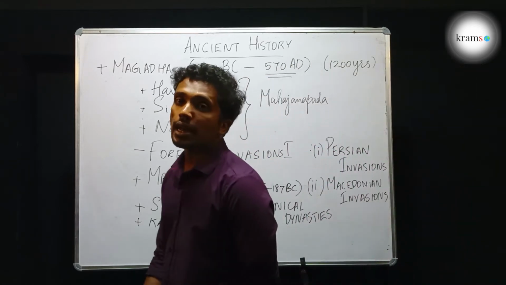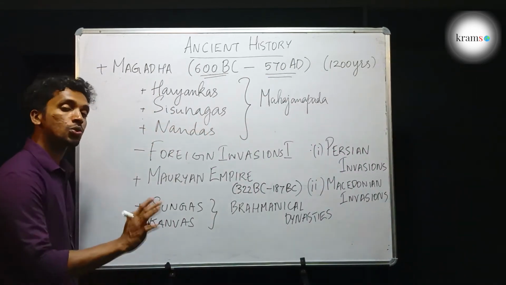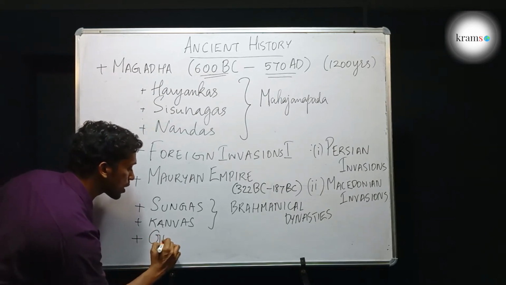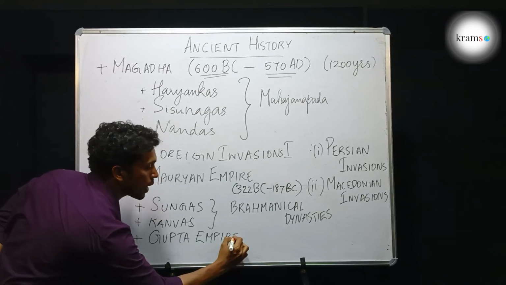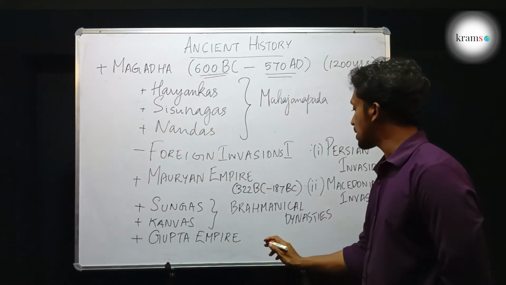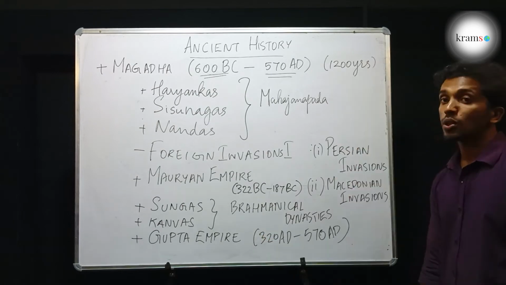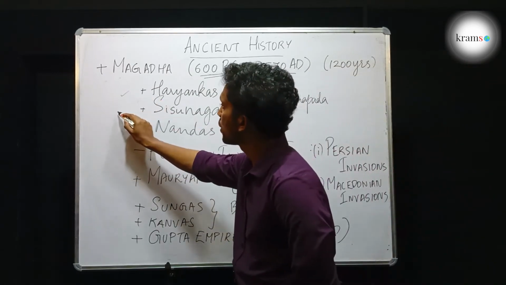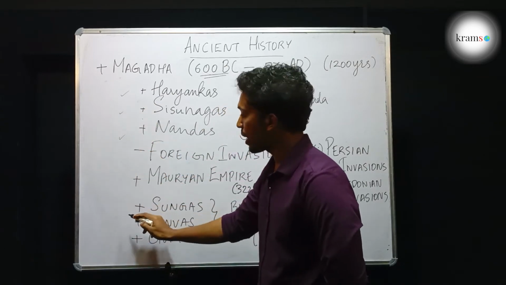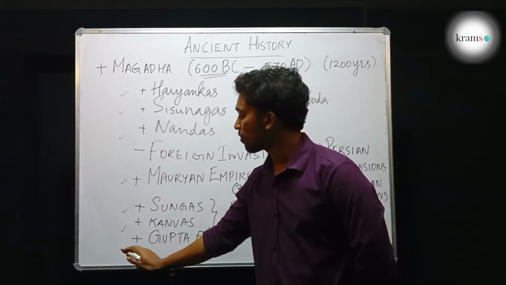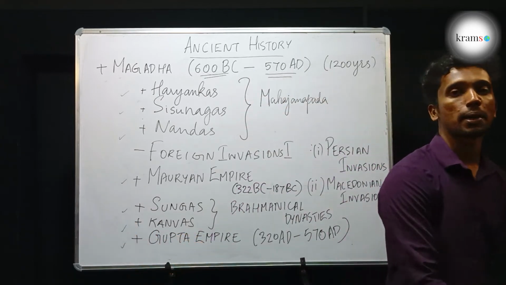After that comes the last dynasty of Magadha, which was also an empire, the Guptas, the Gupta Empire. And the time period of Guptas is from 320 AD till 570 AD. So the dynasties that ruled Magadha are Haryangas, Shishunagas, Nandas, Mauryas, Sungas, Kanvas, and Guptas, or the Gupta Empire.